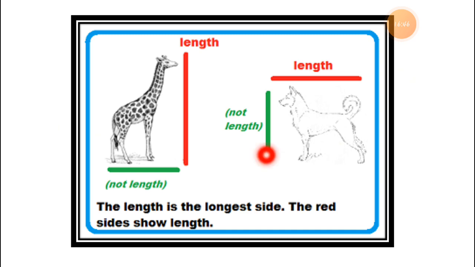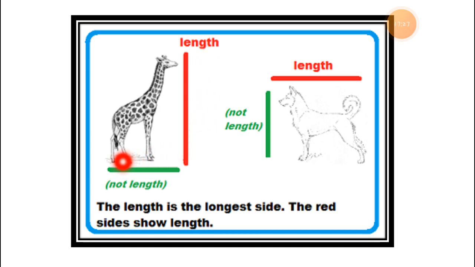Now the next is, see, this is not a length. If you measure along the sleeping line, which is in green color, this is not a length. You can see here it is written, this is not a length. Different things can be measured in different ways. Here is a giraffe and here is a dog. Both are measured in different ways. If you want to measure the giraffe, you have to measure in the standing way. You can see this one, in red color, is a length.